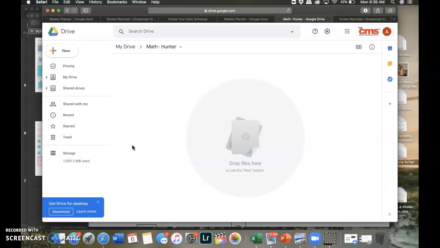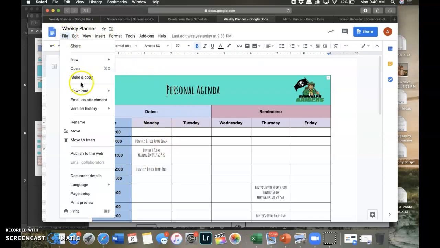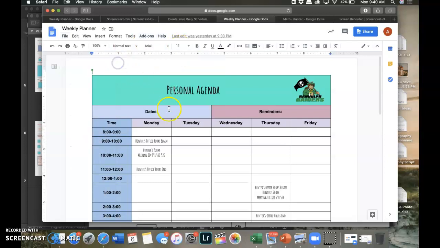The very first thing that you should be adding to this folder is your daily planner. And this is what I'm going to go back to on Canvas. So here's your personal agenda. And you can type in here, I lied. You can't type. What you're going to have to do before you can type is make a copy. So before it lets you edit anything, you need to go to File and Make a Copy. And then you'll be able to save it to your math folder. So once you have your copy made, then you can type in it. So this is like Amanda's personal agenda.